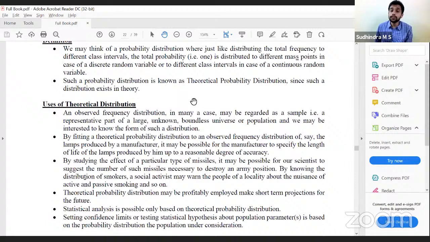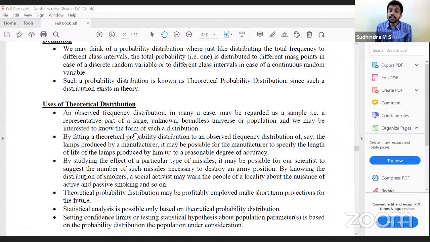What are the uses? It may be regarded as a sample, theoretical probability versus observed frequency distribution. Observed is constructed based on our observation, based on collection of data, etc. So that is treated as sample because at the end we will be collecting limited data. Correct? So it will be treated as sample, whereas theoretical distribution would be treated as population because it is based on historical data. By fitting theoretical probability distribution, the lamp as a sample is a representative part of a large unknown boundless universe or population, and we may be interested to know the form of such a distribution.